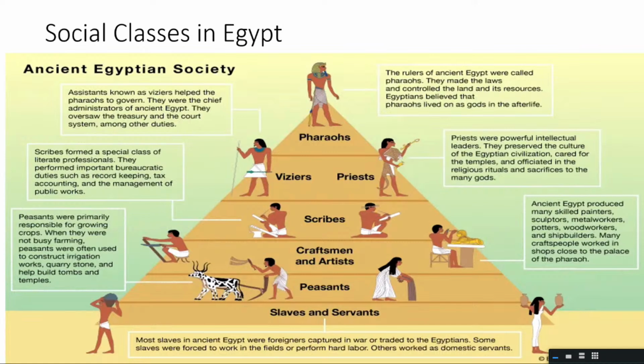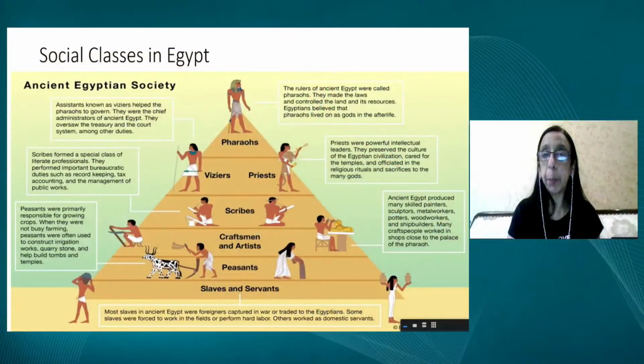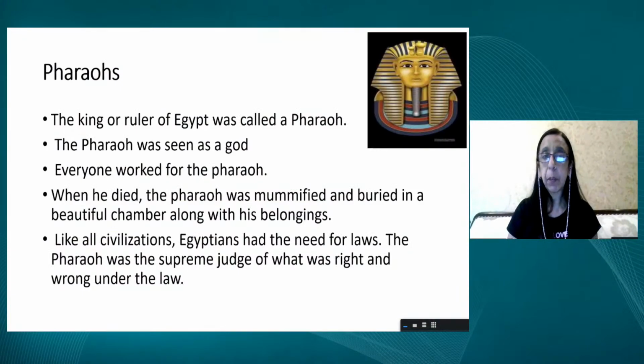They controlled the laws, the land, and the resources, and in fact it was the Egyptian people who believed that the pharaohs were next to gods. They worshipped them like gods. So therefore you realize the importance of a pharaoh. So now, who was a pharaoh? The king or the ruler of Egypt was called the pharaoh. The pharaoh was seen as a god.